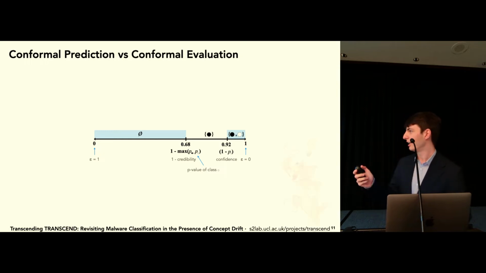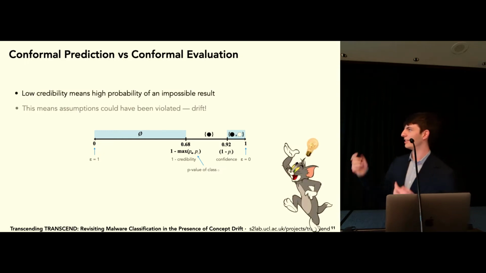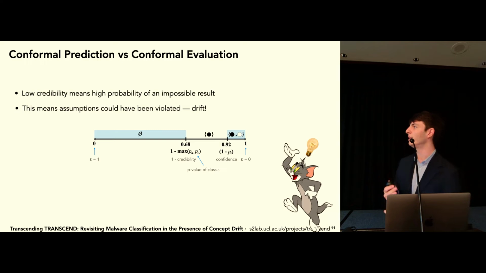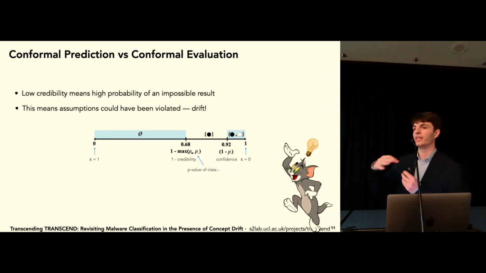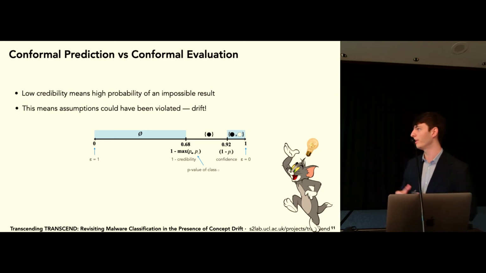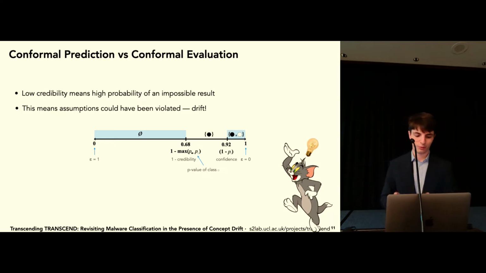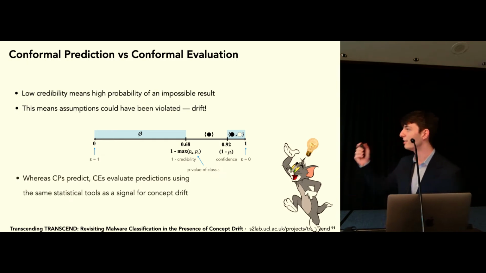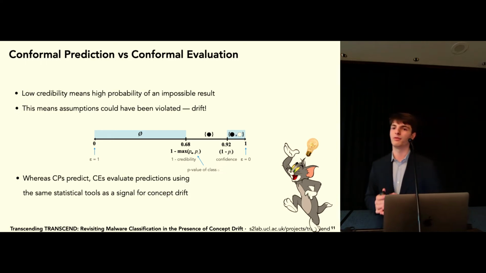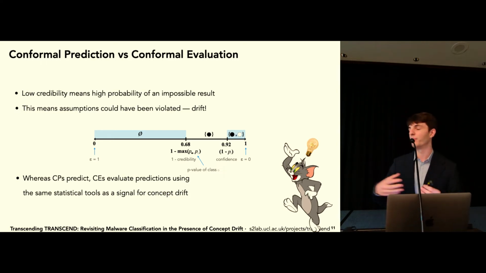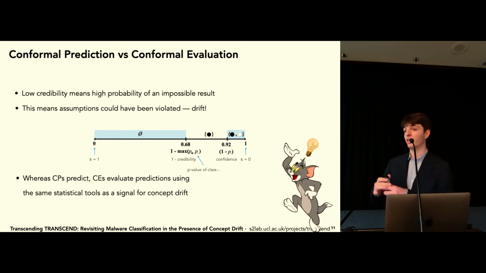So here, Tom the cat has this cool idea. A low credibility means a high probability of an impossible result, because again, we're directly violating the assumptions we set off with. And how could we explain this? This is because the distributions are shifting. And this is the fundamental difference between conformal prediction and conformal evaluation. Whereas conformal predictors predict given this prediction region, conformal evaluators evaluate predictions of the underlying classifier, borrowing tools from conformal prediction.